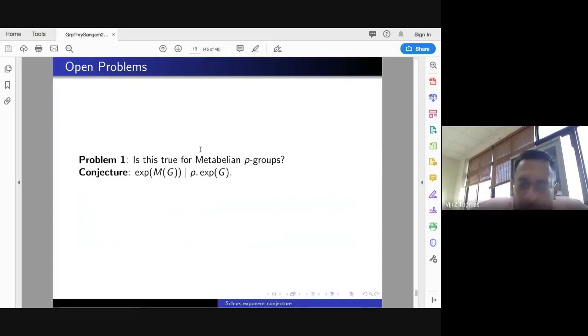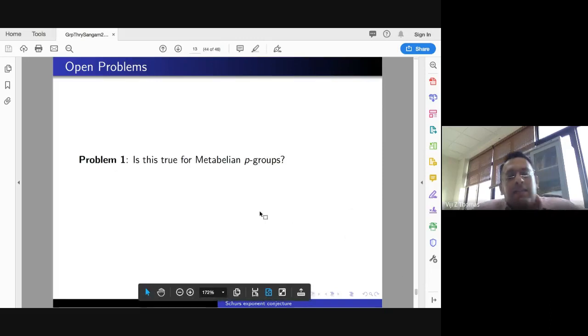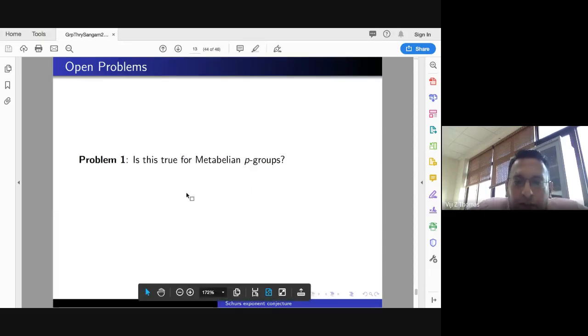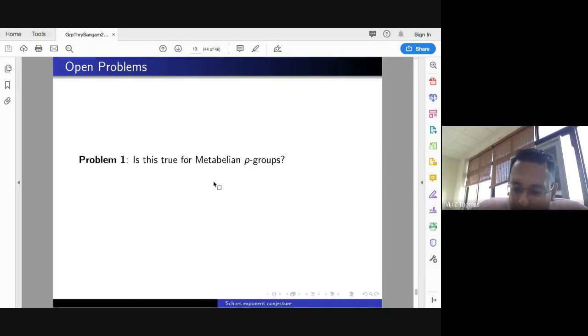Can we do so? So let me go back. Is the exponent problem true for meta-abelian P groups? So this is very interesting, actually. At least for me and my students, this is quite interesting, and we don't know the answer. So meta-abelian P groups, we don't know. I have given you a list of things, meta-abelian P groups, but with some additional conditions, the exponent problem is true. The next problem will be a conjecture of ours.